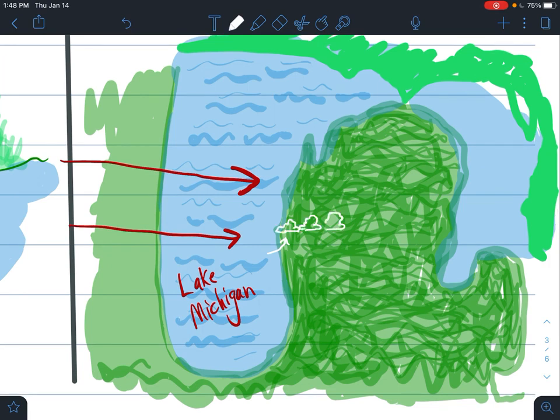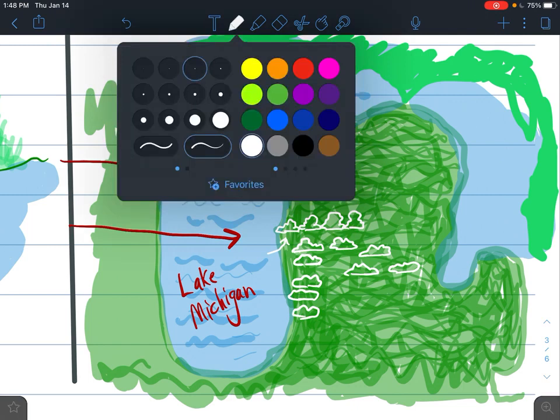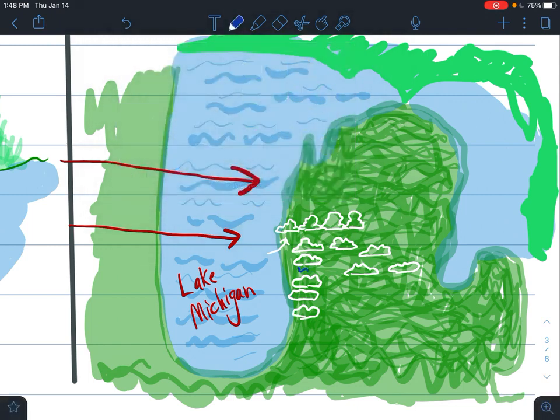And so if you've ever lived in Michigan or been to Michigan in wintertime, a lot of wintertime Michigan is covered in clouds. It's very common for there to be a complete blanket of clouds over Michigan. Not only that, but there's more moisture over here on the west side of the state, and the west side of the state actually experiences more precipitation as well, especially during snowstorms. When it snows in Michigan, this region here on the west side of Michigan gets way more snow.